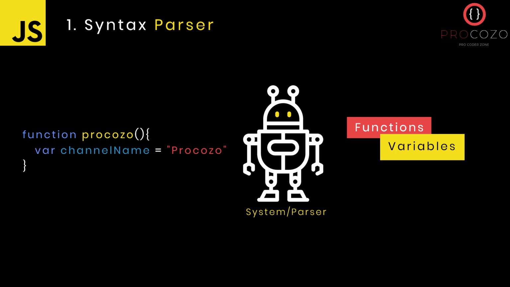The syntax parser is the thing where you are sending in a whole format, the vocabulary or grammar, and once you send it, the machine will recognize that and convert it into chunks. If you're sending one function with a variable, it will be converted into chunks like function and variables. This will be done by the system, or in my language, a converter or parser. Let's check the same thing with an example.